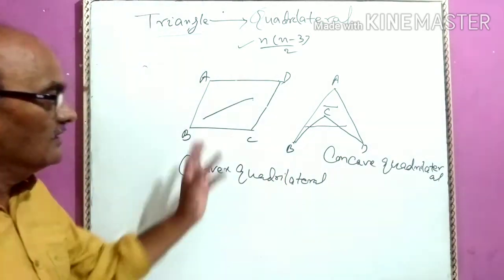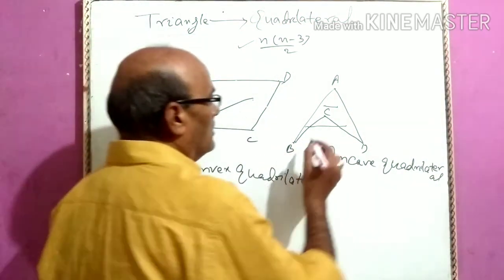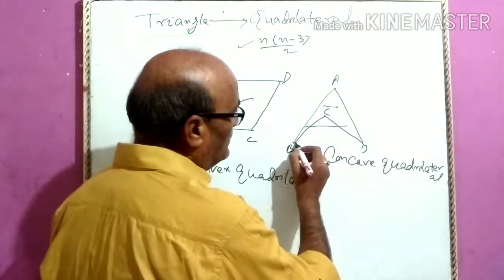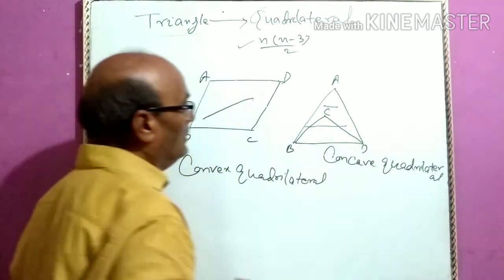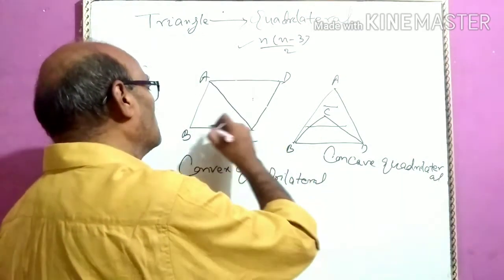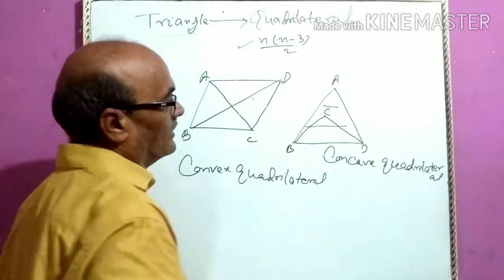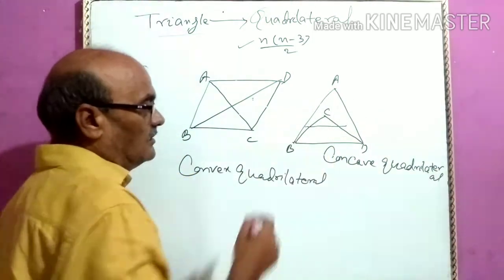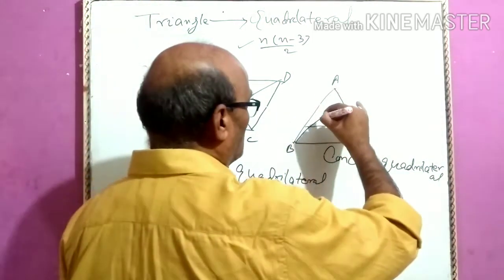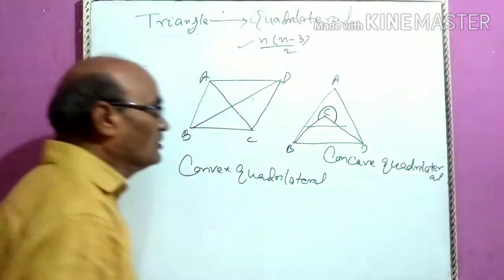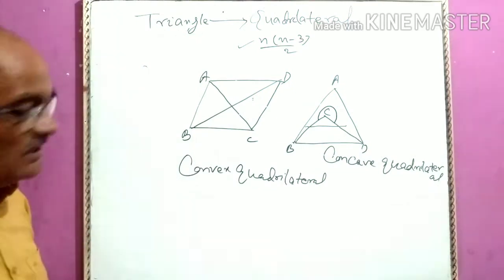Okay, and there are some differences. In concave quadrilateral, one of the diagonals is outside the figure, while in convex quadrilateral, both the diagonals lie within the figure. And second difference, in concave quadrilateral, one of the angles is greater than 180 degrees, while it is not so in case of convex.